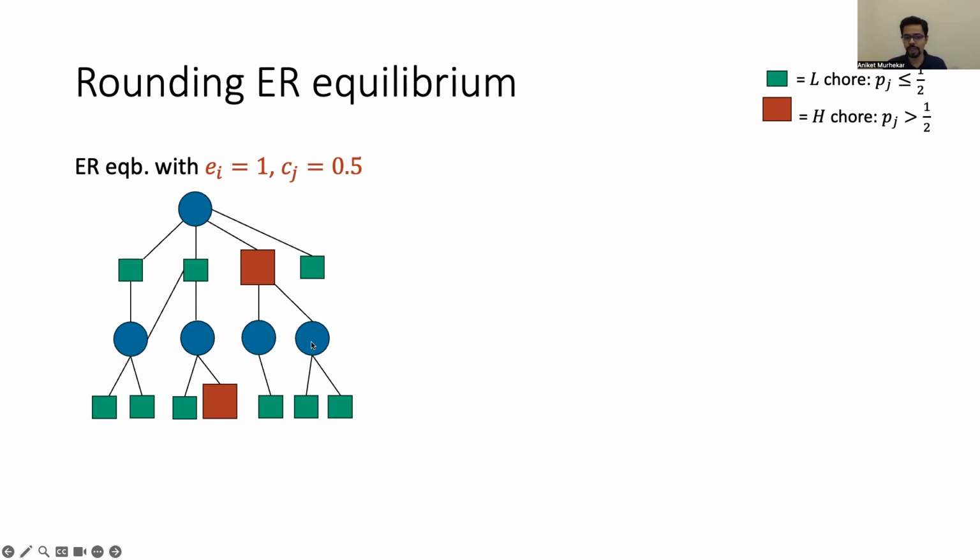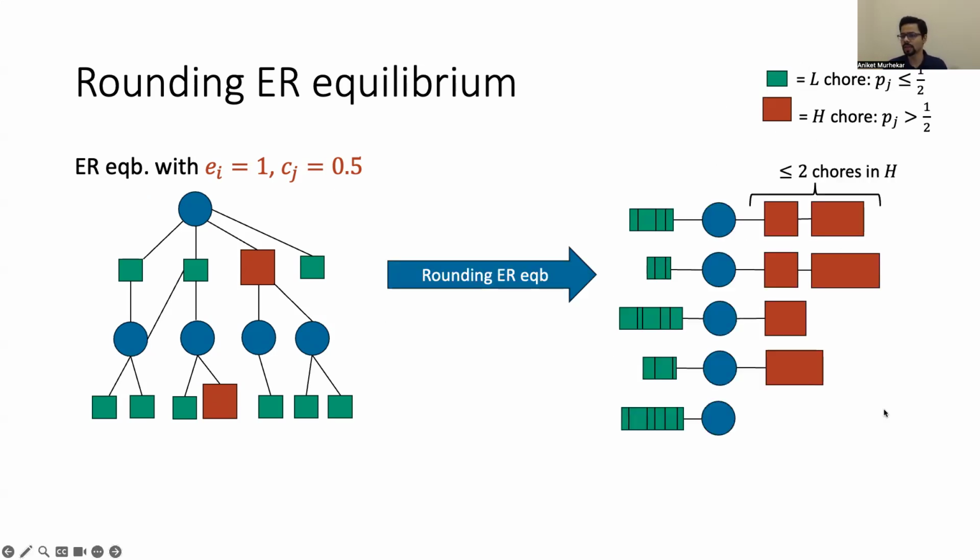So here the blue circles denote agents, the green squares denote chores, denoted by the set L, whose price or payment is less than or equal to half, being the earning requirement. And the big red squares denote high price chores, denoted by the set H, which is the set of high paying chores whose price is more than half. So we take such a fractional solution and devise a rounding algorithm, which results in an allocation that looks something like this. So every agent receives a set of low paying chores and a set of high paying chores, with the property that every agent receives at most two high paying chores.